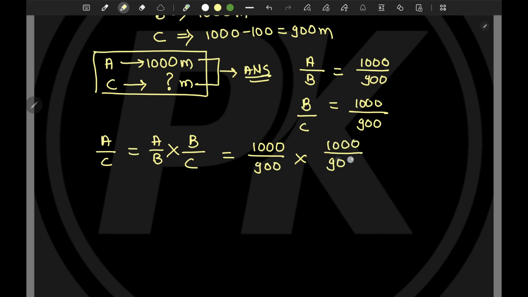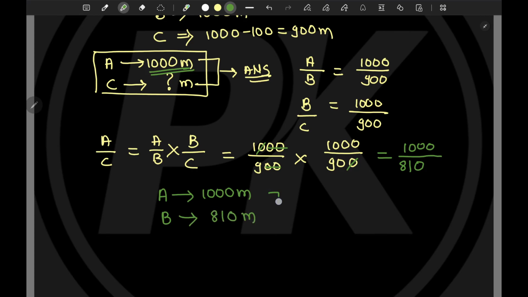1,000 divided by 900. So let's solve this. These two zeros got cancelled, this one zero got cancelled. I am keeping it 1,000 as it is because I have to compare it with respect to 1,000 meter. So this 1,000 is as it is, and in the division 9 nines are 81 and 1 0 as it is. So that means when A is covering 1,000 meter, B is covering how much distance? It is 810 meter.